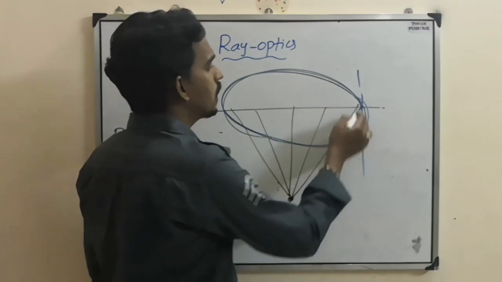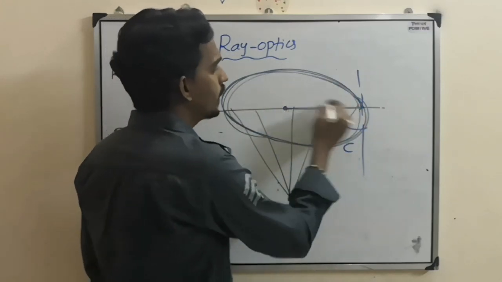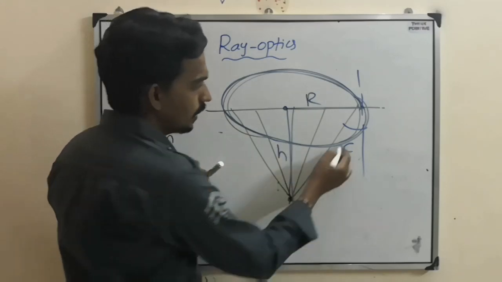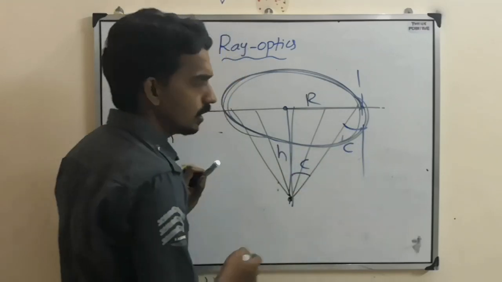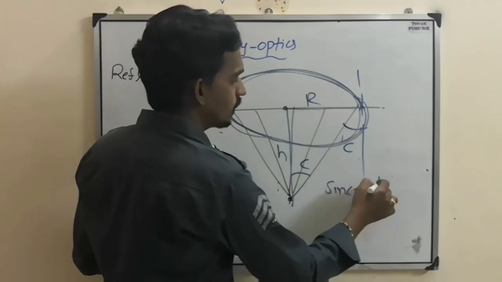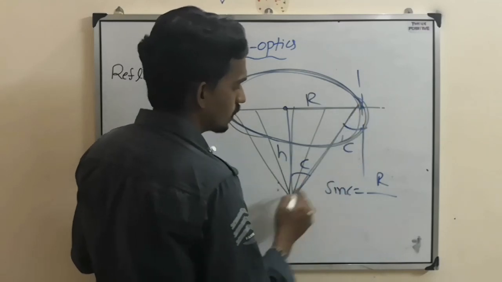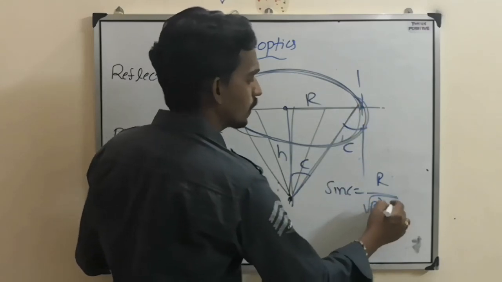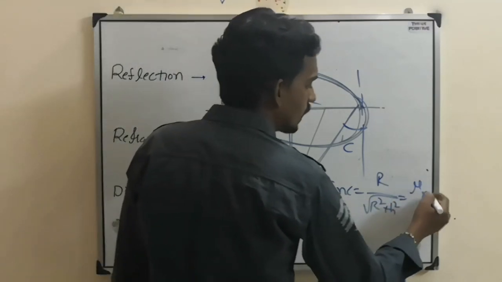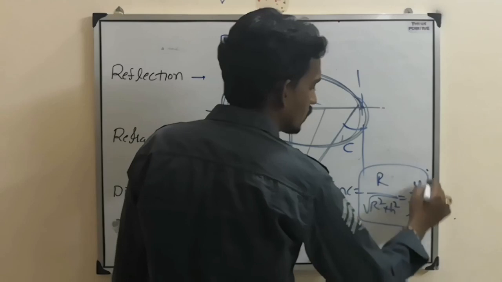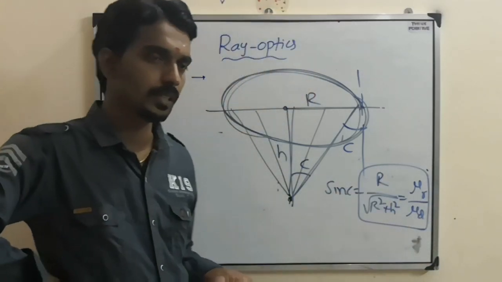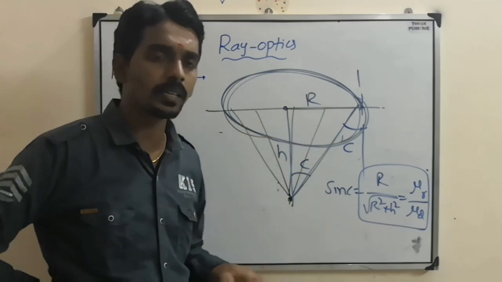They will ask you what the area is. For that you need the radius. They will give the depth H. If this is C, this is also C. Then sin C equals opposite R by hypotenuse, and the hypotenuse is under root R square plus H square. But sin C is mu rarer by mu denser. So this is the formula, and you will get the radius.